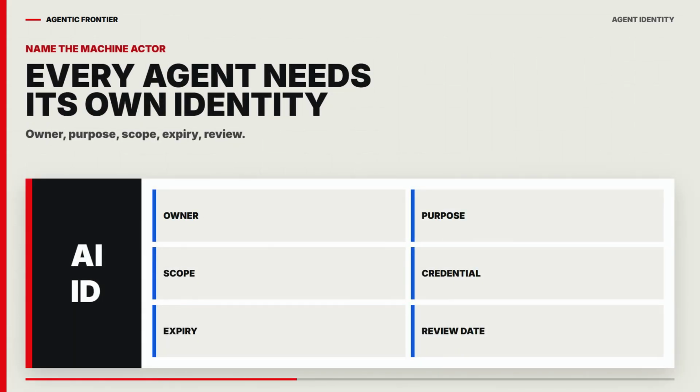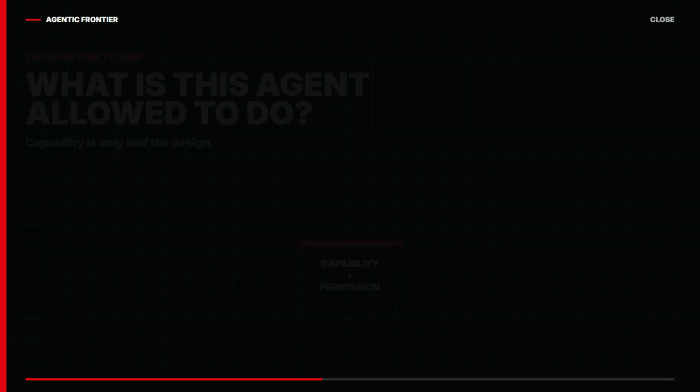Identity is the next layer. An agent using a shared owner account can become impossible to separate from the person who created it. A dedicated agent identity gives operations a name, an owner, a purpose, and a revocation path. It also makes the question simple: which exact machine actor performed this action?